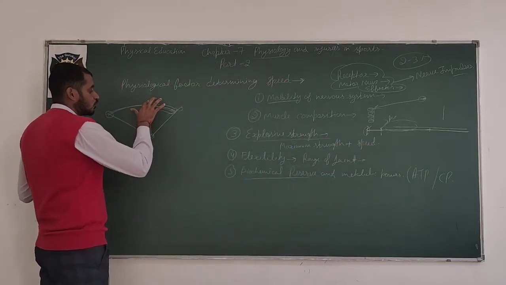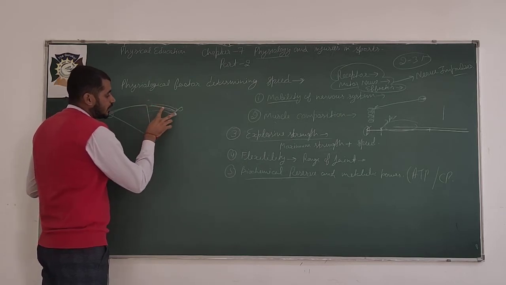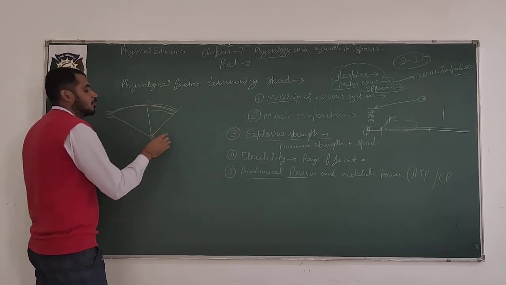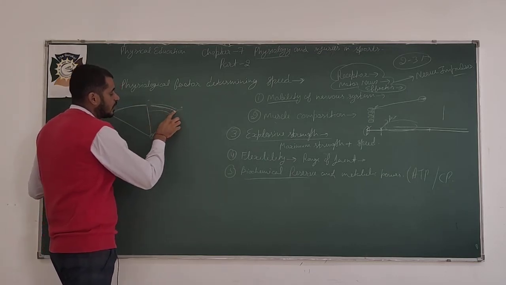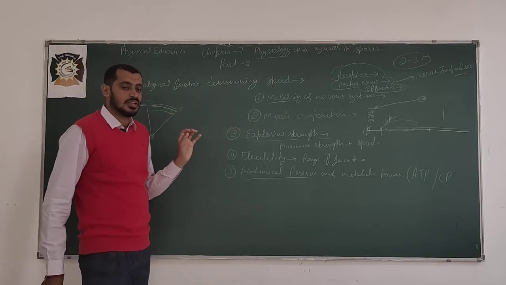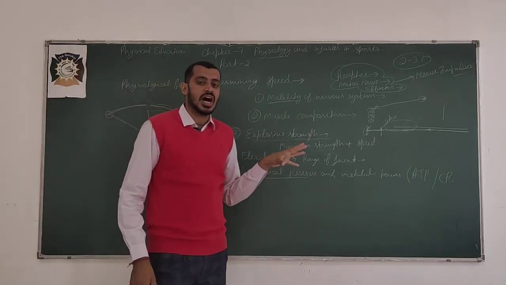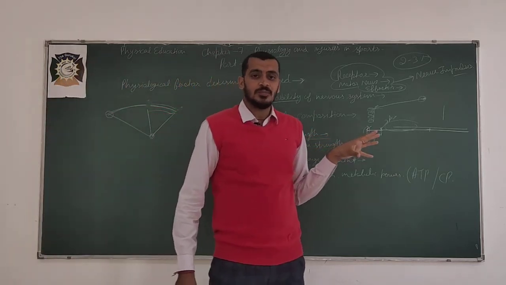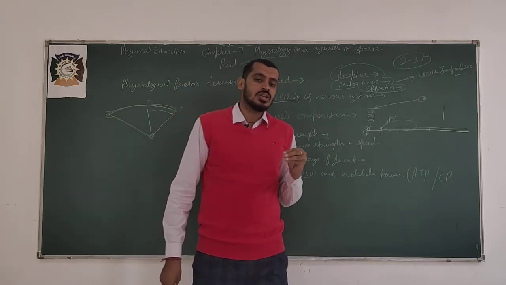Suppose I am going to throw a ball. It is a point, I have a ball, and it is the releasing point, here I will release the ball, and from here I will start till there, my joint, my arm will not get full speed or full strength, it will take more distance. So that's why if range of joint is high, automatically an individual produces more strength or more speed.